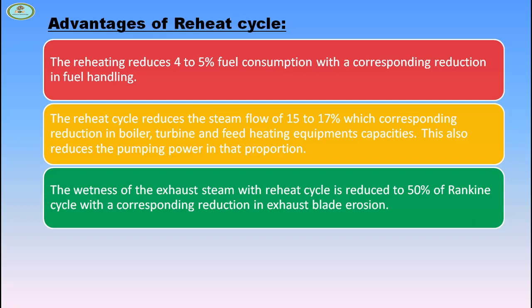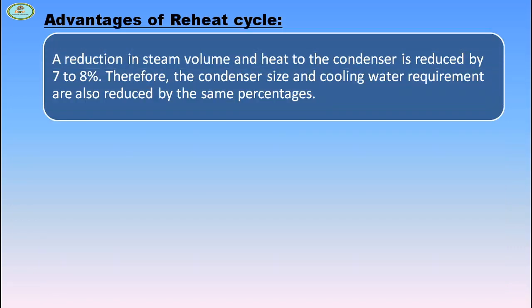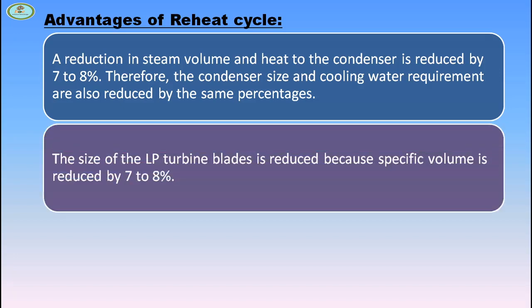The wetness of the exhaust steam with reheat cycle is reduced to 50% of Rankine cycle with a corresponding reduction in exhaust blade erosion. Lower steam pressure and temperature and less costly material can be used to obtain the required thermal performance. A reduction in steam volume and heat to be rejected in the condenser is 7 to 8%. Therefore, the condenser size and cooling water requirement are also reduced by the same percentage. The size of the LP turbine blade is reduced because specific volume is reduced by 7 to 8%.